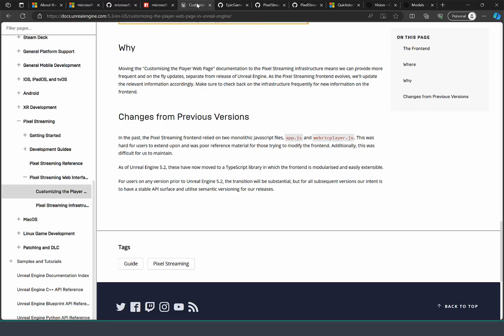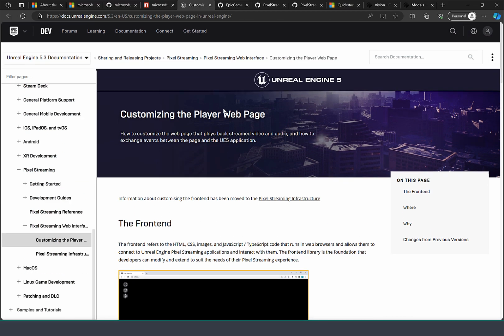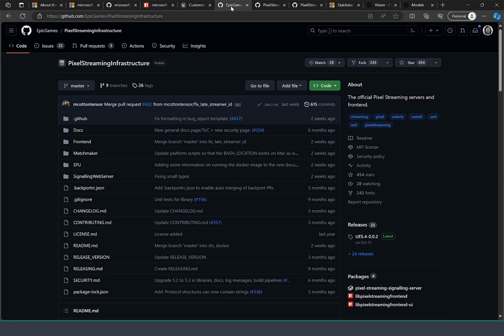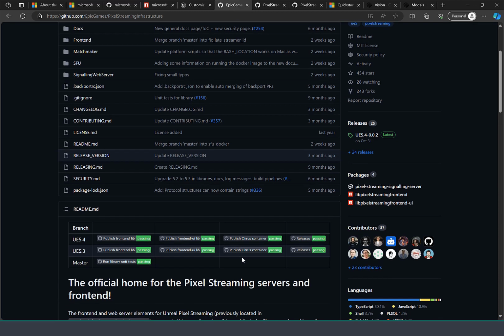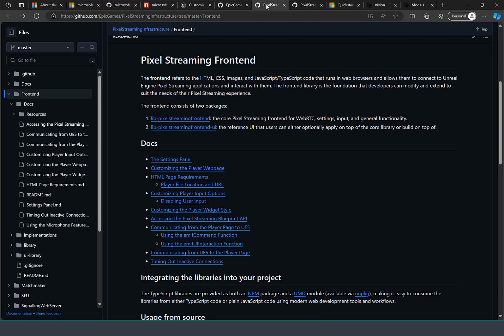When it comes to customizations of the user interface in general, we have two approaches. One approach is more modern, and you can find it here: the front-end project that Epic Games provided for customizing the player web page. It's a TypeScript project that allows you to customize the signaling server components of the user interface properly, as well as other components. This is where you can find all of this information.